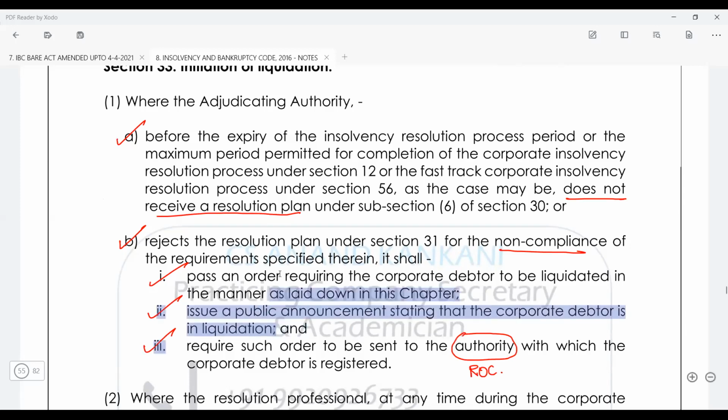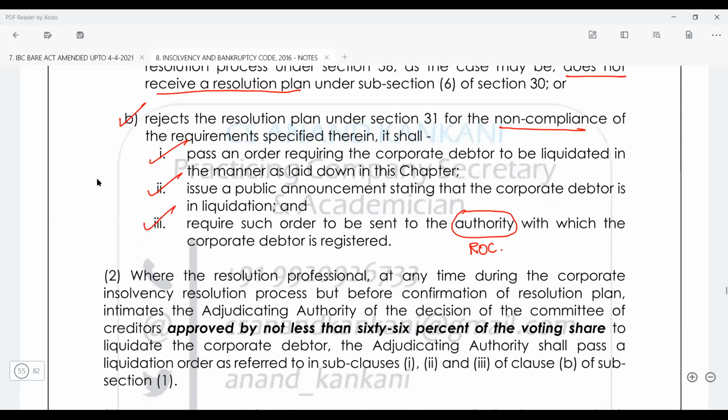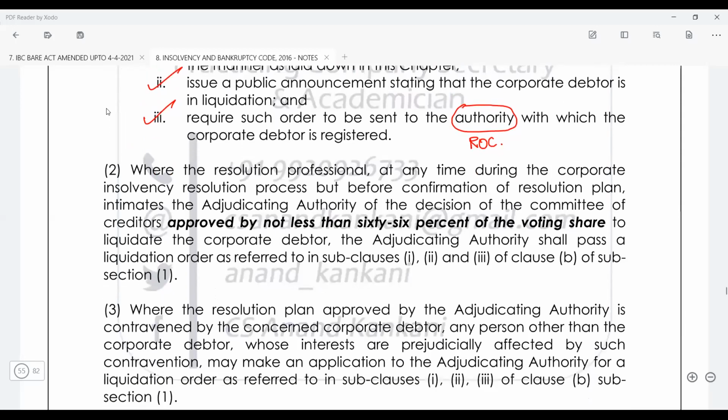Then we have where the resolution professional, at any time during the CIRP process but before the confirmation of the resolution plan, intimates to the adjudicating authority that the committee of creditors has approved by not less than 66%. So now we have a new percentage: 66% is needed to pass the liquidation order also.